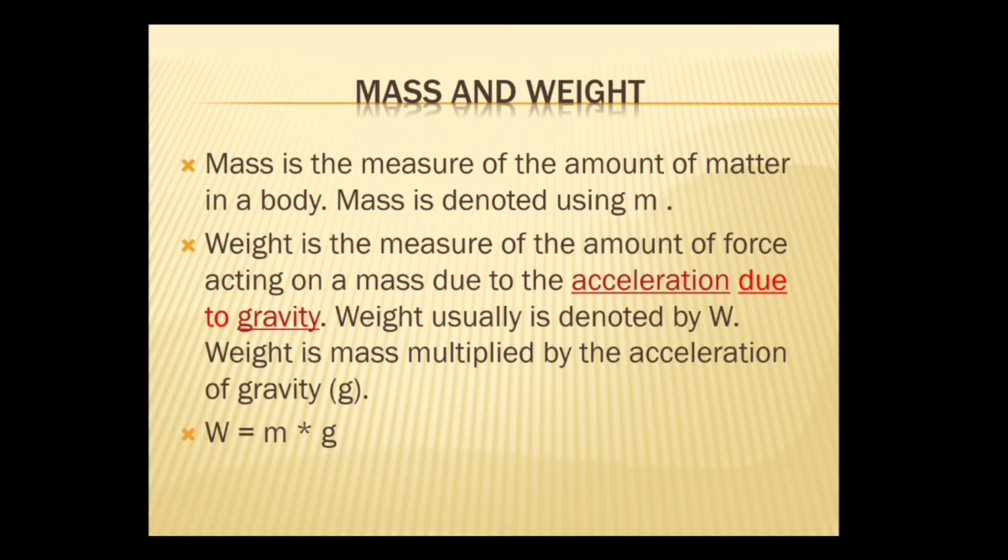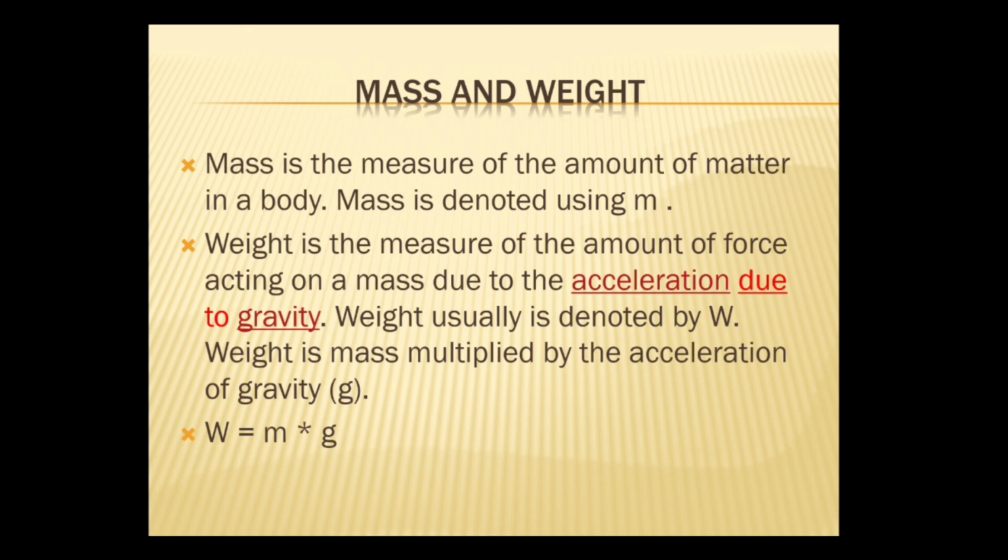And mass of a body is constant and it does not change from place to place. Mass of a body cannot be zero. But what about weight? The force with which an object is attracted towards the center of the earth is called the weight of an object. Weight is a measure of the amount of force acting on a mass due to the acceleration due to gravity. This weight is denoted by W.